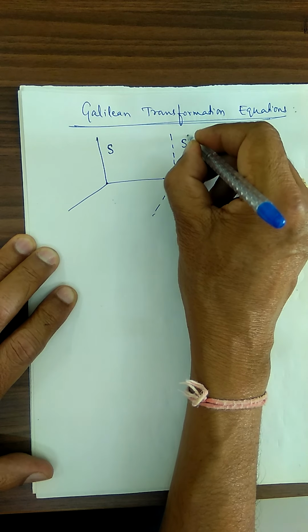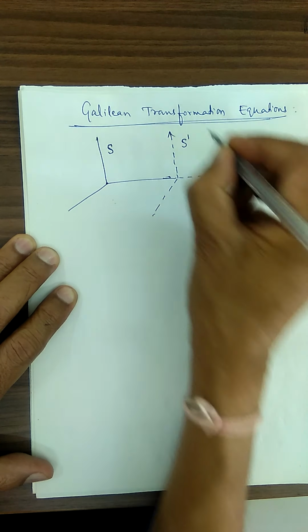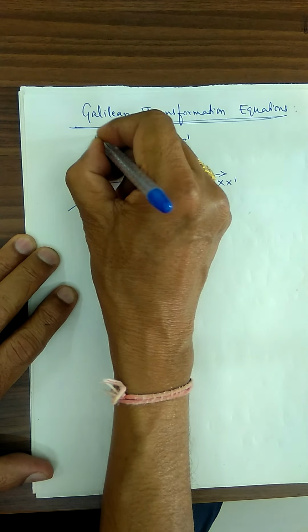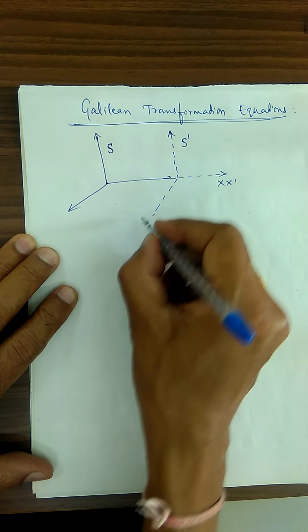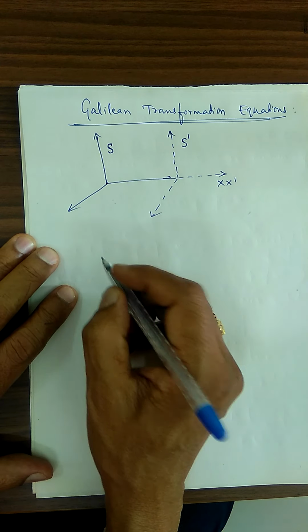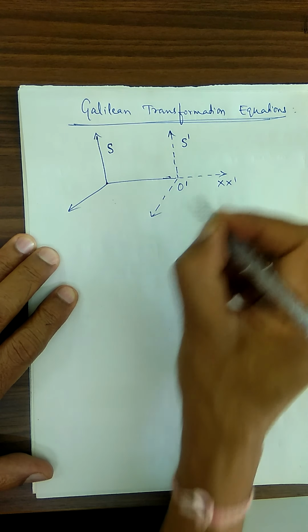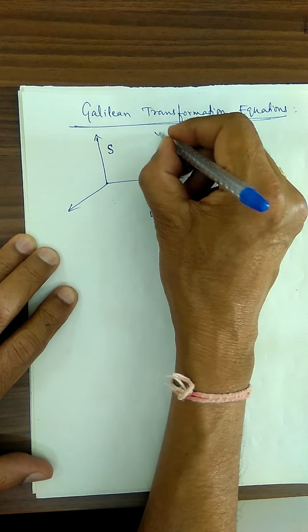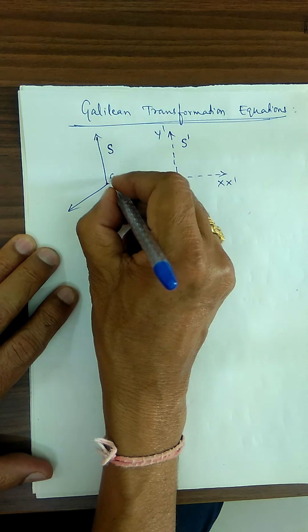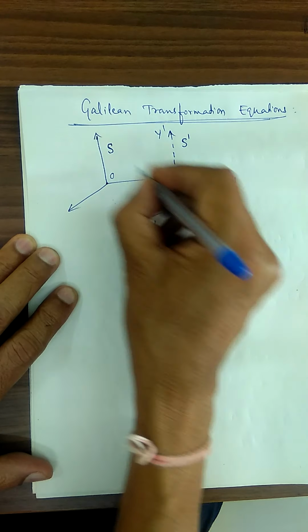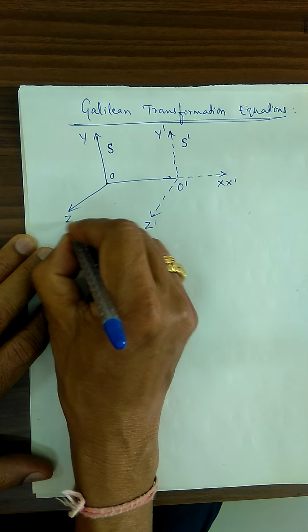S dash is a moving frame which contains three axes mutually perpendicular to each other. This is origin O dash, X dash, Y dash, Z dash. This is origin O, this is X, this is Y, this is Z.